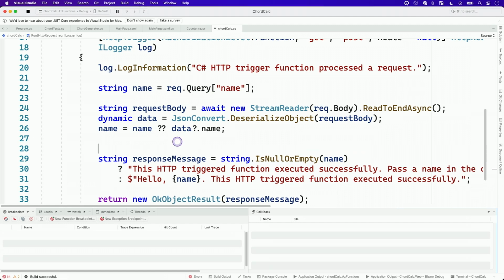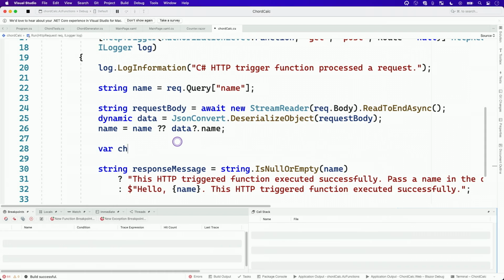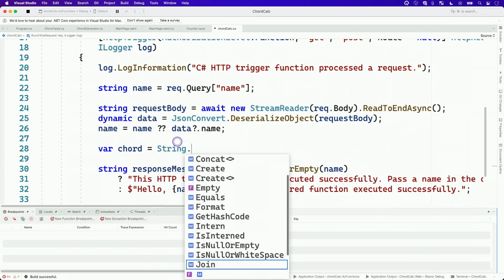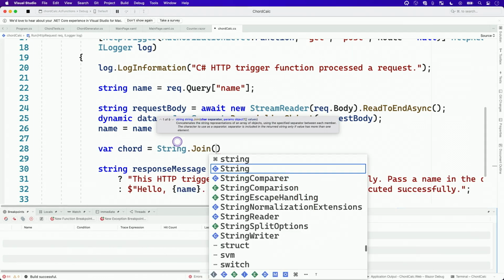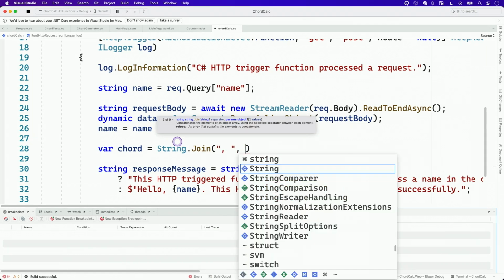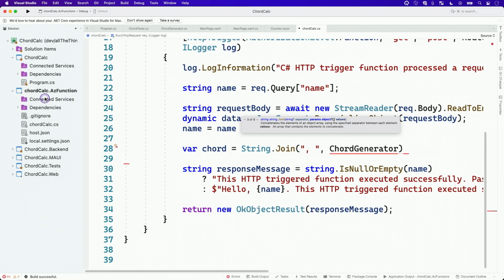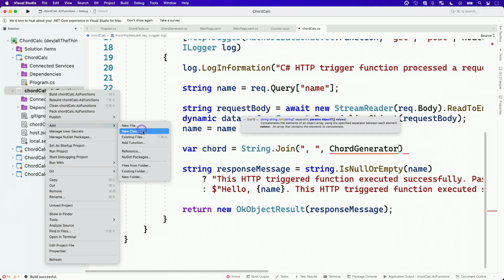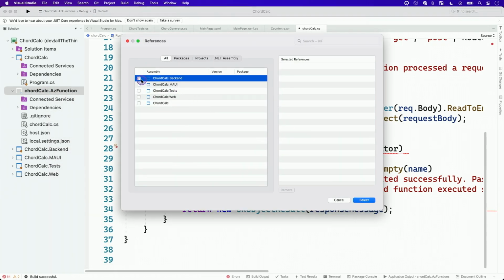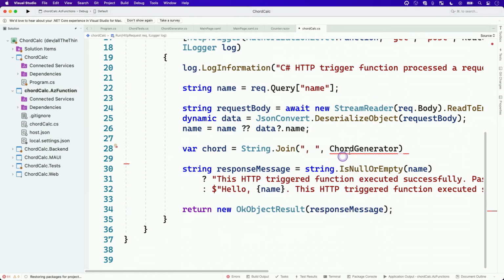I'm going to keep what's already there, and we're just going to take a chord in. And we've seen this other code before where it's going to take from my chord generator. Oh, I don't have the project included, so let's add the reference again. Okay, that's done.